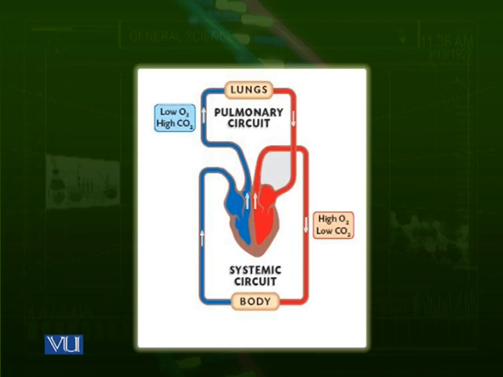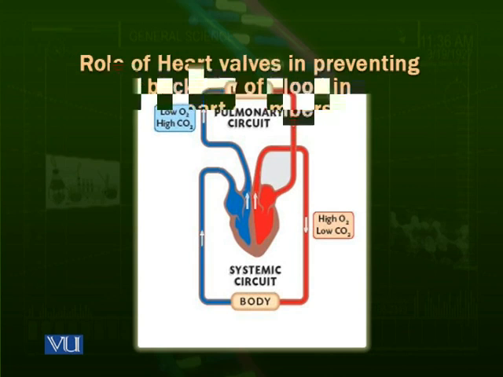The other one starts from the aorta, from the aorta towards the body, and from the body towards the right atrium, and then to the ventricle, and so on. This circuit is called the systemic circuit or systemic circulation. So the human body has a double circulation, which is a pulmonary circuit and a systemic circuit.